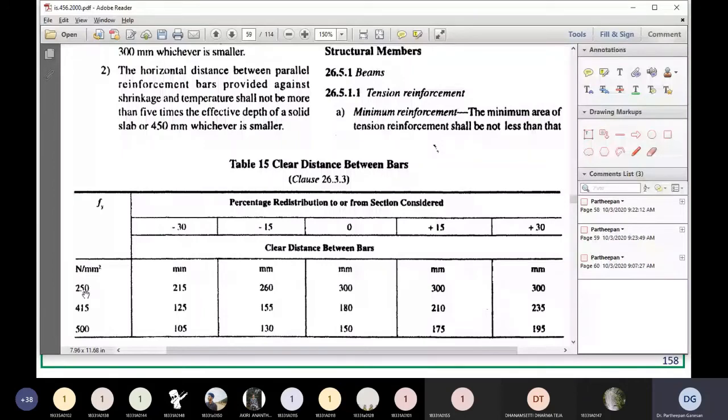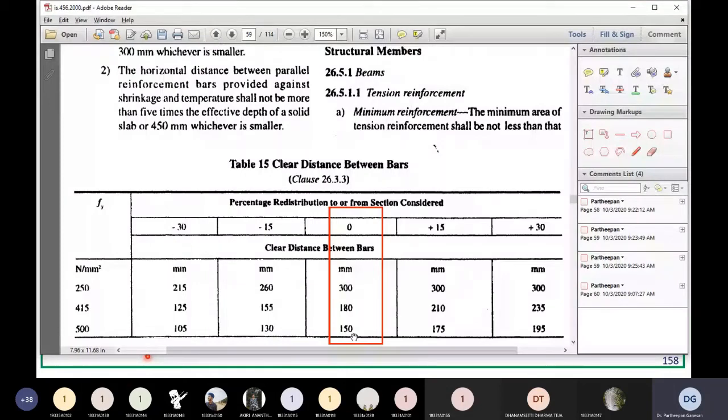Suppose you have Fe250 steel, these are the percentage redistribution values. If nothing is given, you always take 0 only. Suppose redistribution is not given, you will take this value only. If you have Fe250, you have 300 mm. If you have Fe415, you have 180 mm. If you have Fe500, your horizontal spacing should not exceed 150 mm. Only three values to be remembered: 300 mm, 180 mm, 150 mm.